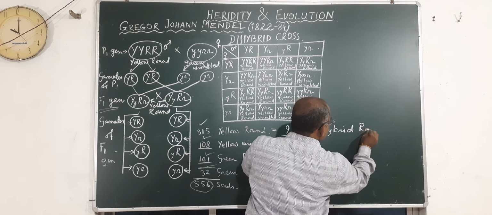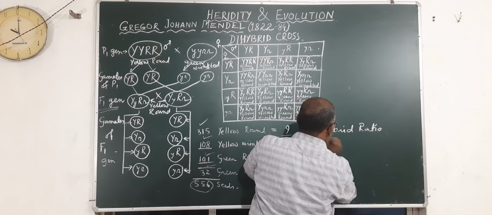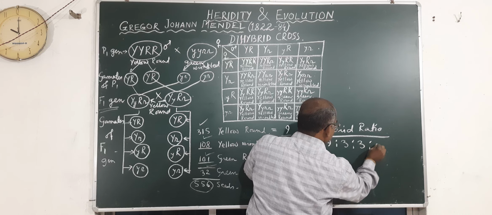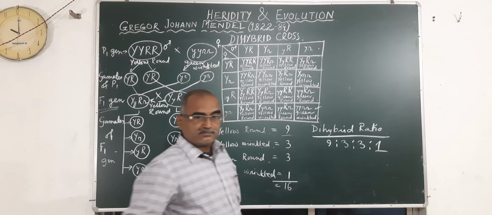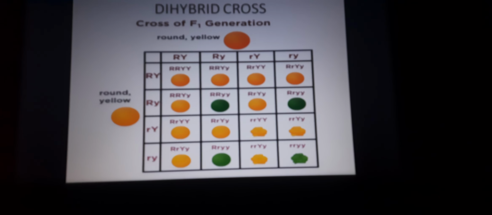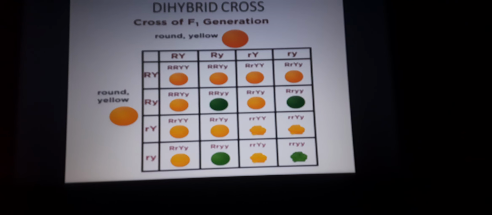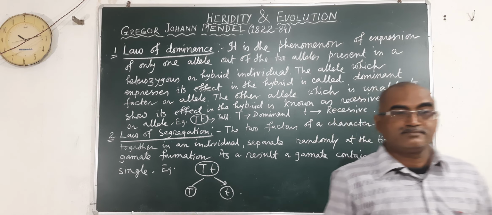Dihybrid ratio, or Mendel's dihybrid ratio, is 9:3:3:1. Now you see the color chart where he has done the same experiment.